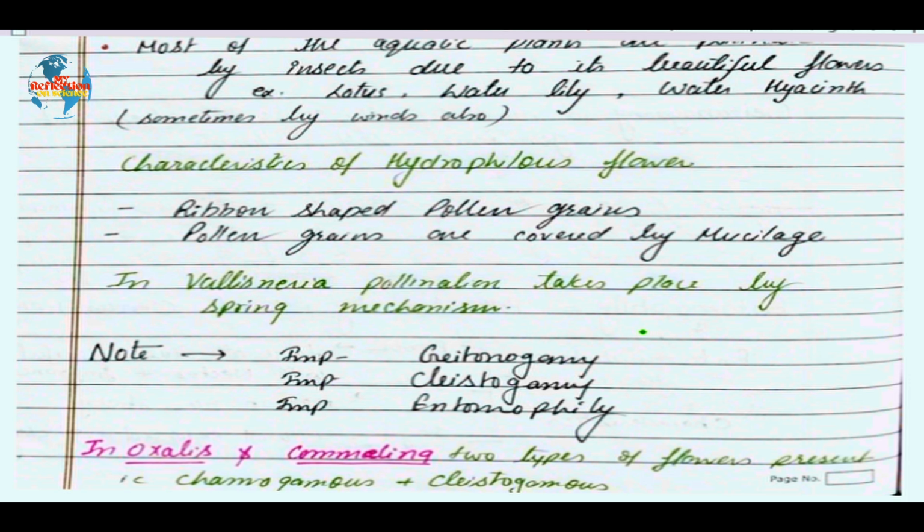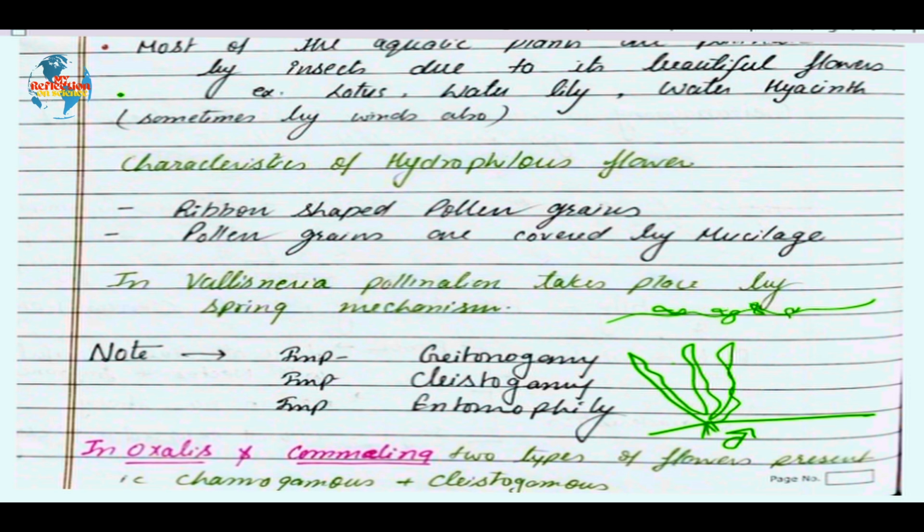Suppose a plant is pollinated by water. One submerged, dioecious plant I am discussing is Vallisneria. If you remember, this plant has these kinds of leaves. Suppose this is the male plant. When the male plant is mature, it releases its pollen grains. Here the male flower is detached from the plant and reaches the surface of the water.